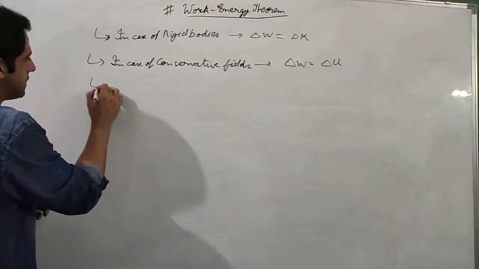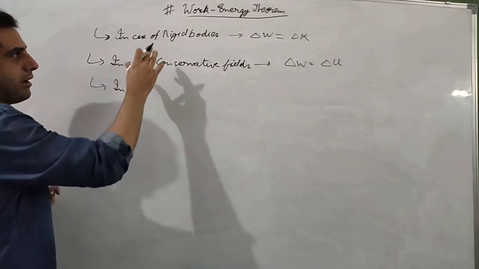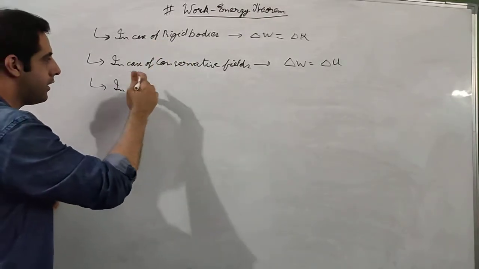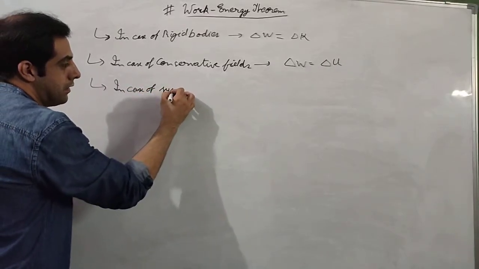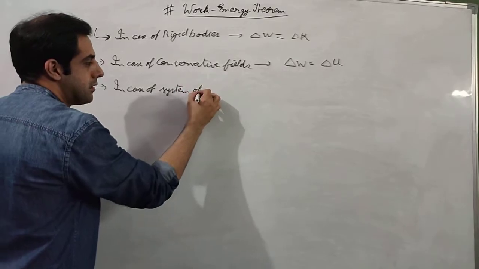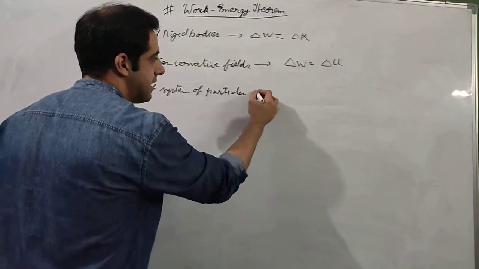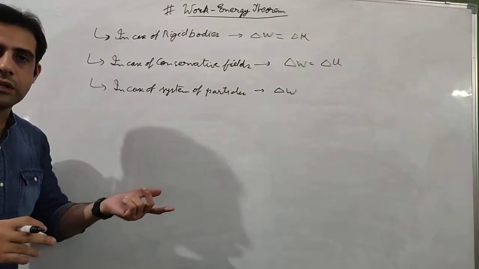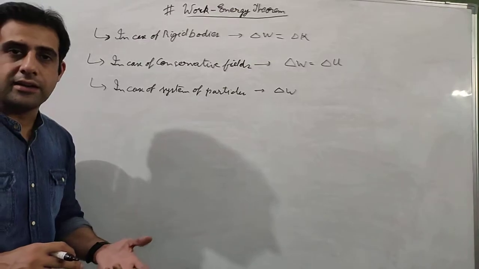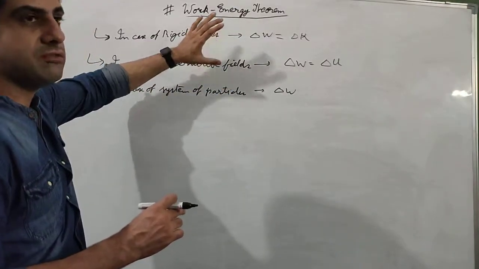And the third case is basically a case of mixed particles, when we have rigid bodies in a conservative field. So in case of a system of particles, or I can say a system of rigid bodies, in such cases the total work done might change the potential energy, it might change the kinetic energy, or it can change both also, because this is basically a mix of these two.